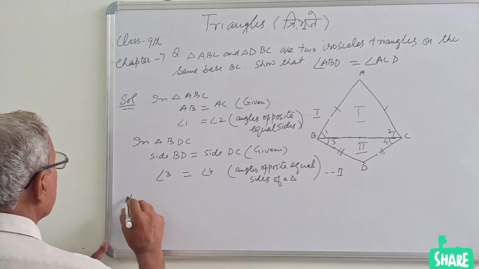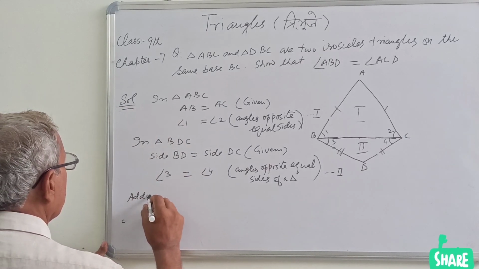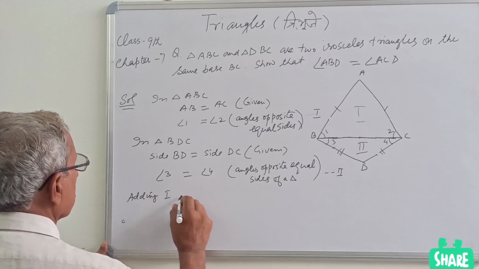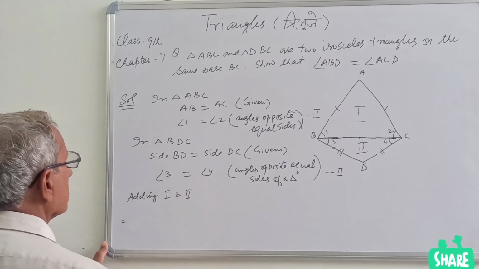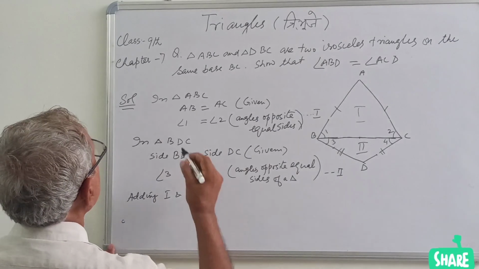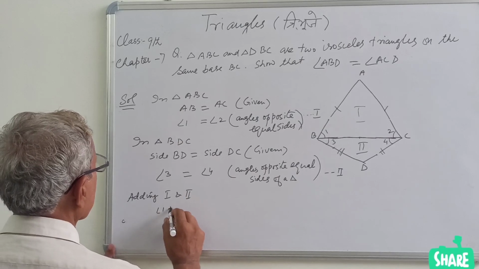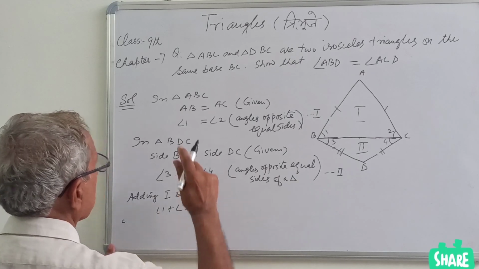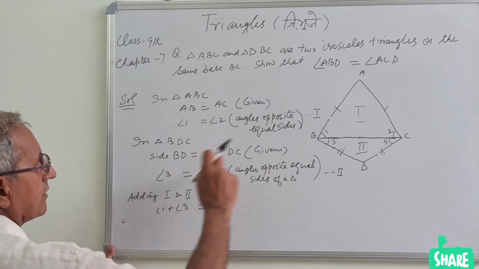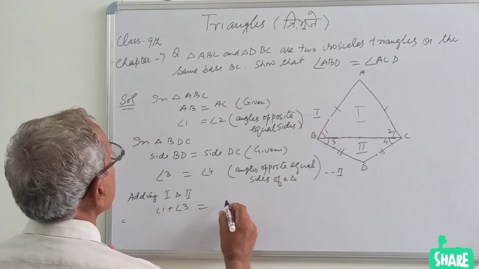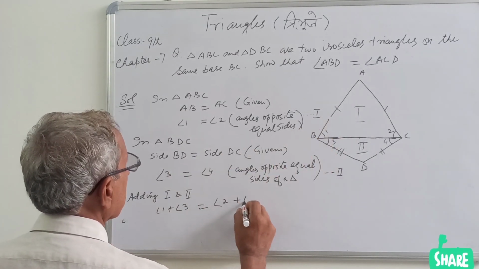So adding equations 1 and 2, the same sides are added. So angle 1 plus angle 3 equal to angle 2 plus angle 4.